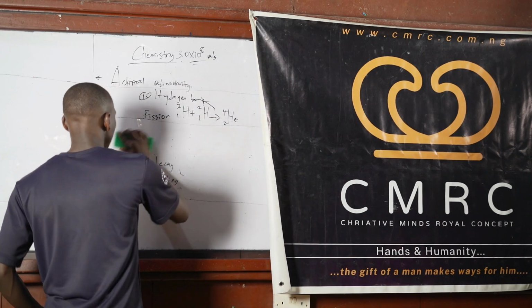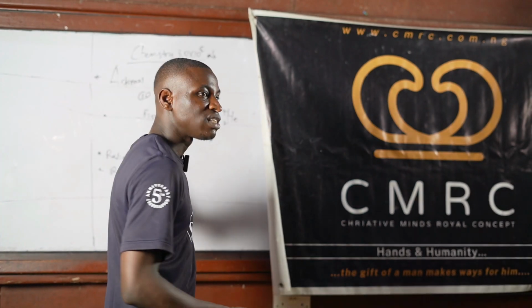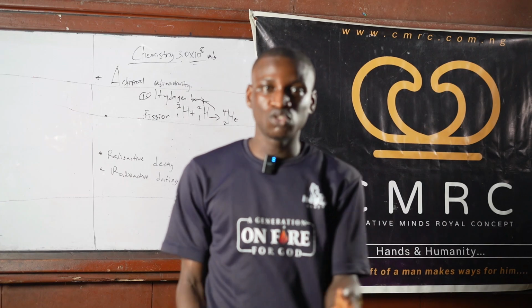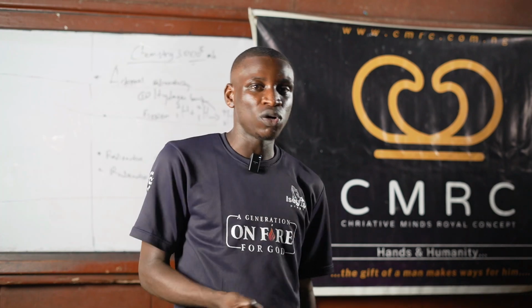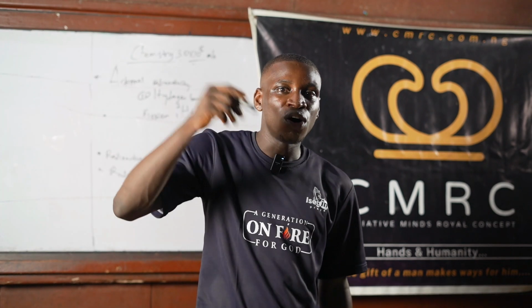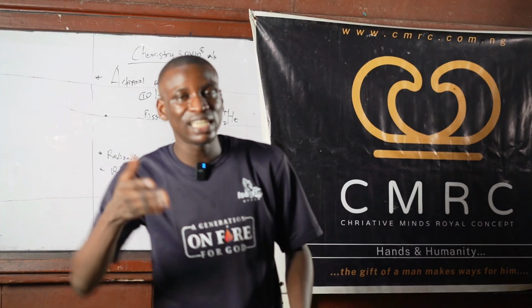So I talked about radioactive decay in our last class, and I talked about half-life. Let me bring it to your remembrance that half-life is the time taken for a radioactive substance to decay or to degrade or to disintegrate into what? Half its initial or original value. So the time taken for a radioactive substance to decay to half of its original value, that's its half-life.